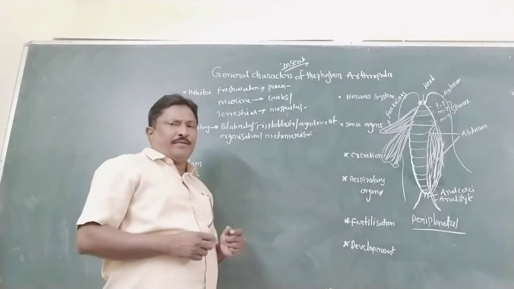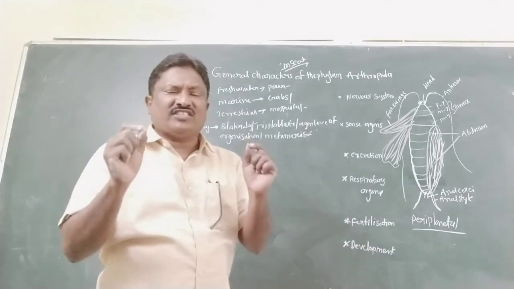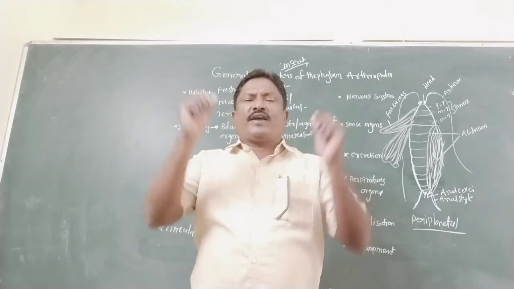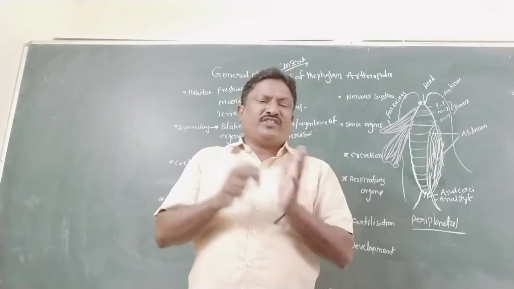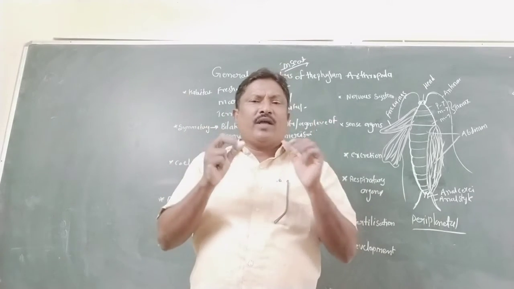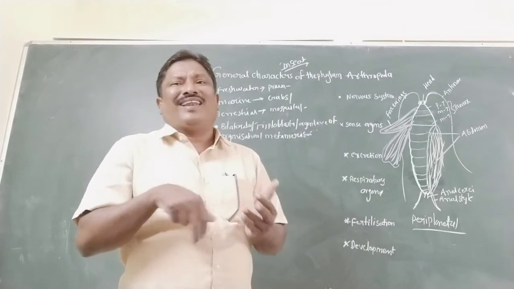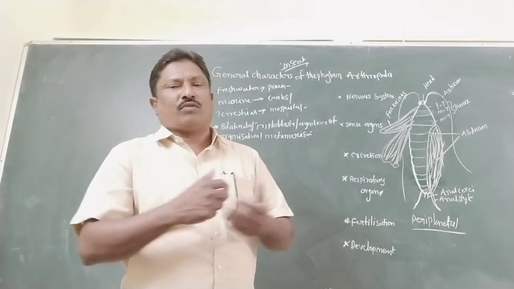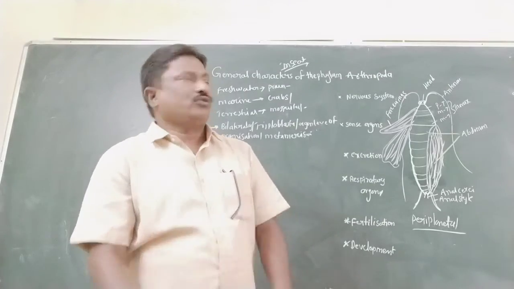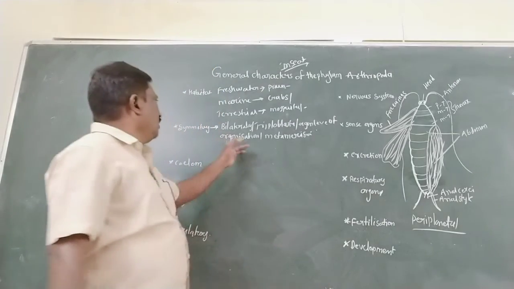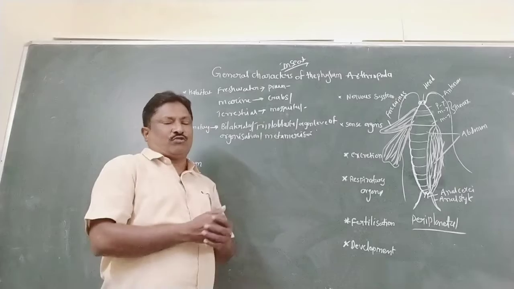Striated muscles first appear in this phylum. These striated muscles are attached to the legs and the body wall. That is a most important character of arthropods.